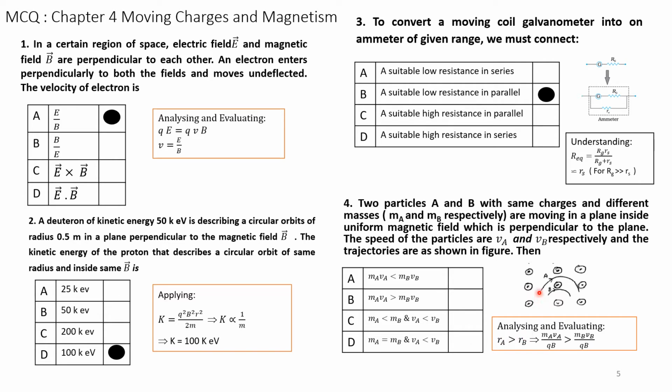We know here, if you see, the radius of A is greater than the radius of B in the figure. That means MA VA divided by qB is greater than MB VB divided by qB. Therefore, MA VA is greater than MB VB. Our correct answer will be B. Next question.